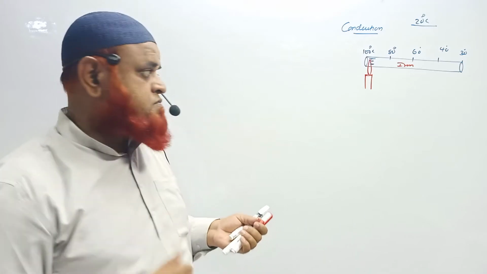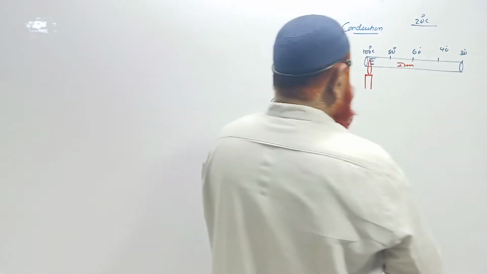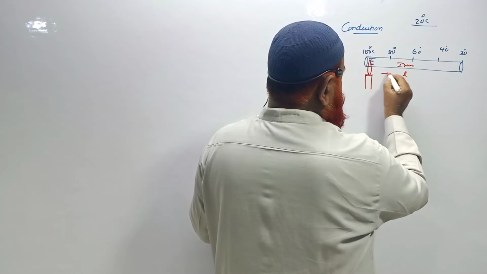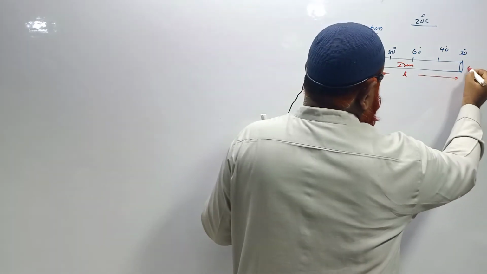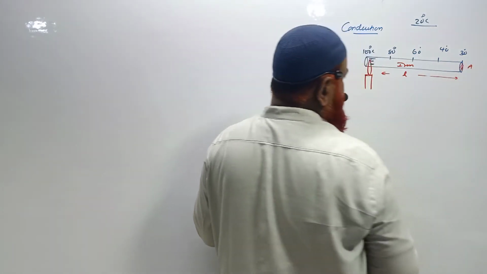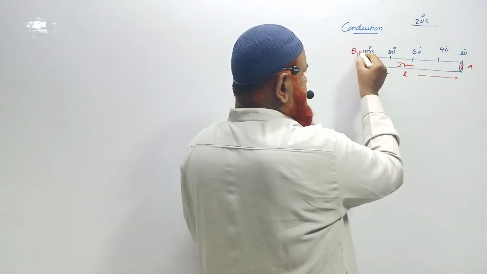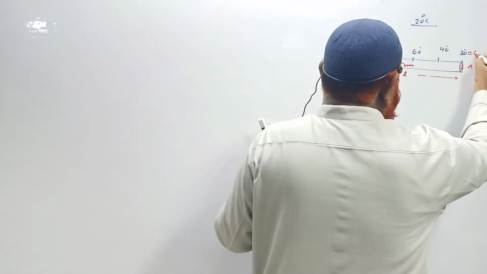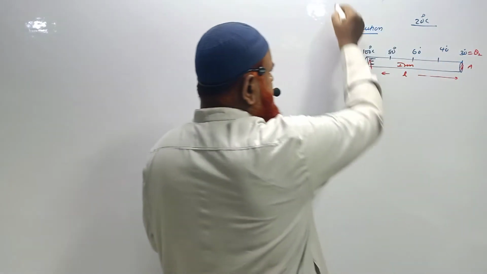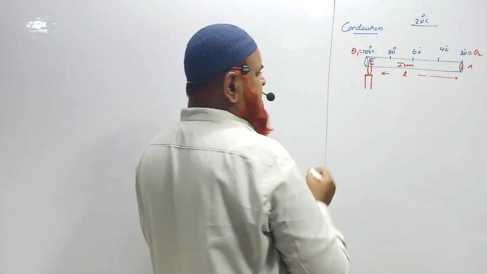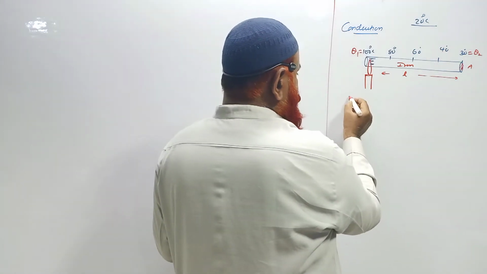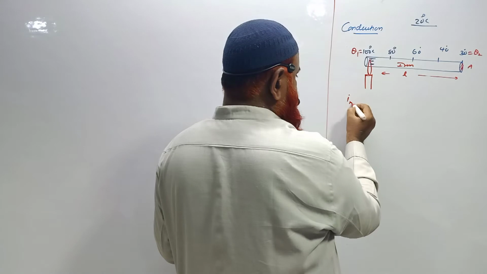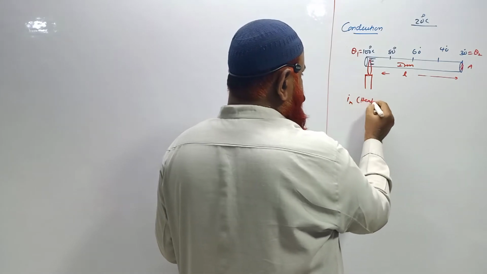Now here, let us imagine the length of this conductor is L, the area of cross section of this conductor is A, and the temperature of this end is θ1 and the temperature of the other end is θ2. Now what does it mean actually? It is called heat current.